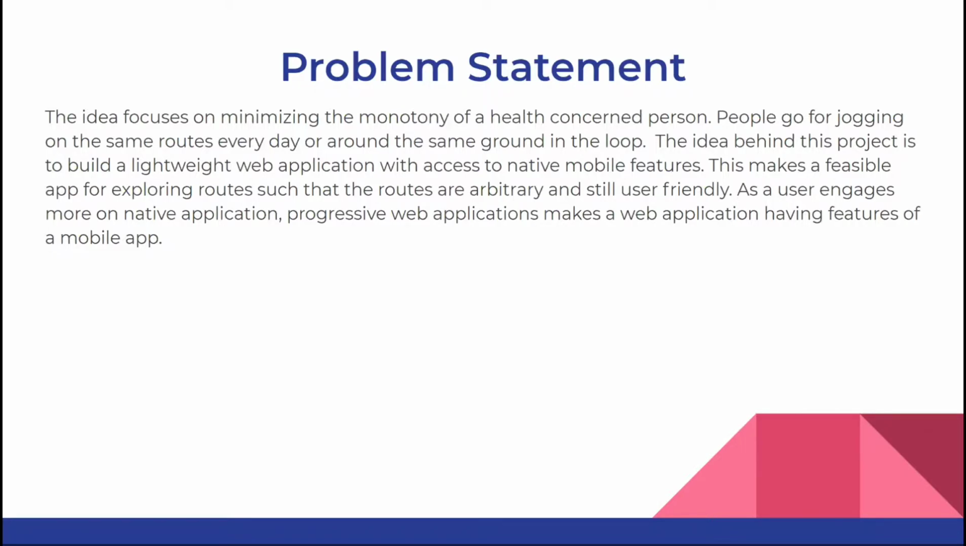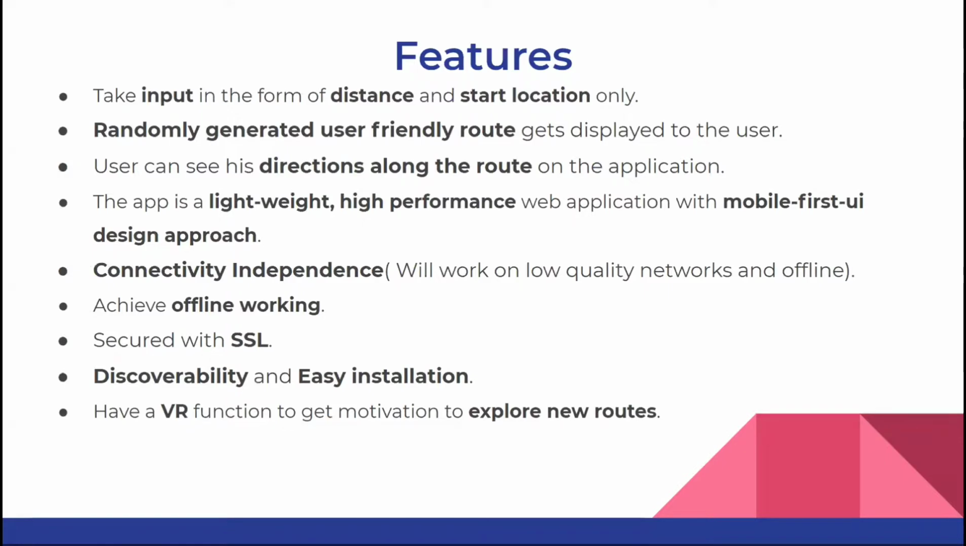Our lightweight progressive web application provides randomly generated routes for a user to explore. The following are the features of our app. With inputs such as source or destination and distance, a randomly generated user-friendly route is provided in which, at any point, the user can see directions along the route.